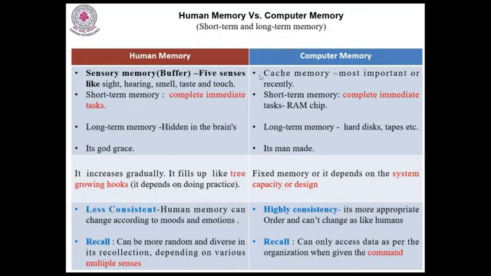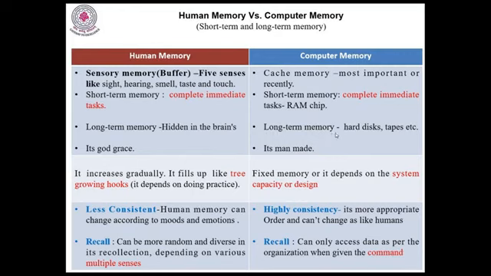Whereas in the computer memory, it has the cache memory. It's the most important. It also maintains the recent information. When it maintains the recent information, if I search, I can get that information immediately. And it also has the short-term memory, that is the primary memory, to complete immediate tasks. RAM chip: when I want to do an activity, I can do that activity with the help of the short-term memory. Once the activity is completed, it will be sent out. This is the short-term memory.